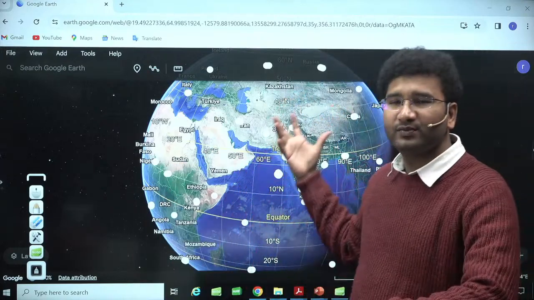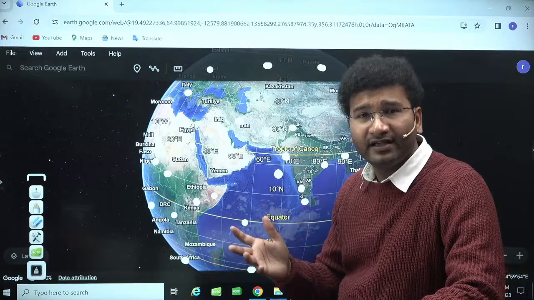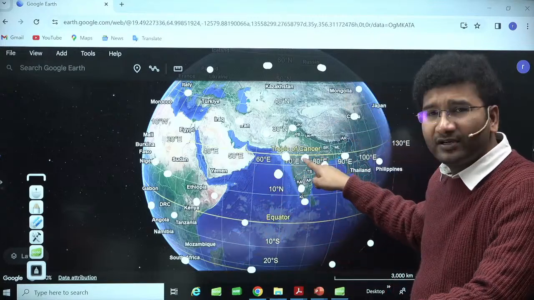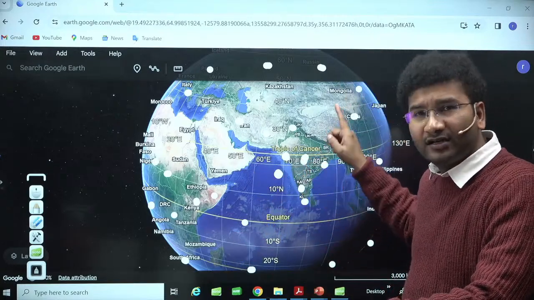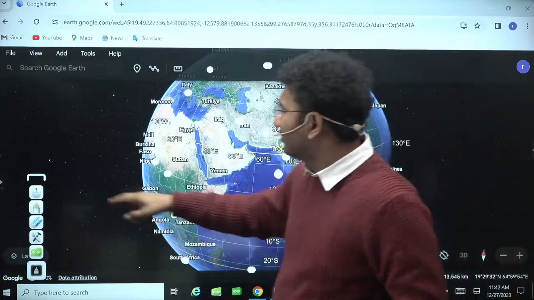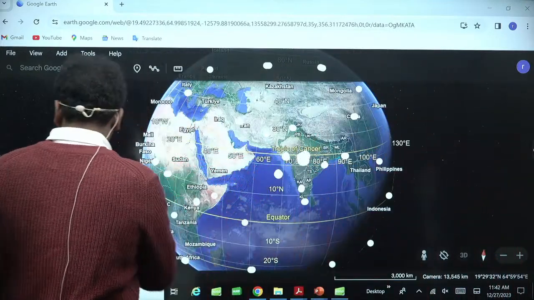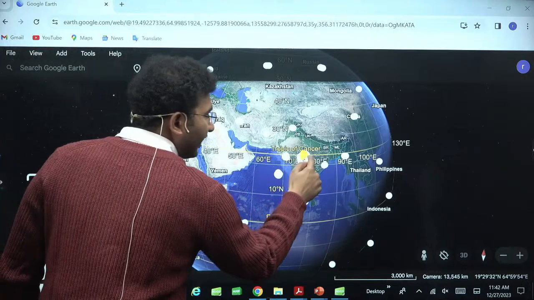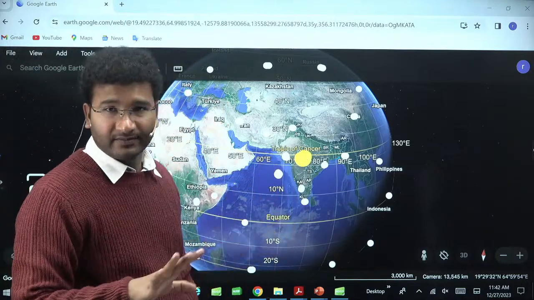Now suppose an earthquake came over India. The seismograph present here will identify that there is an earthquake, right?